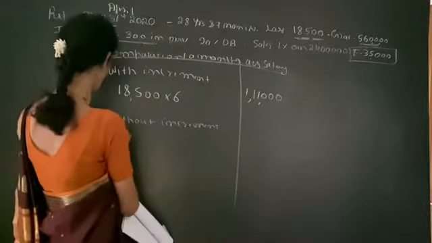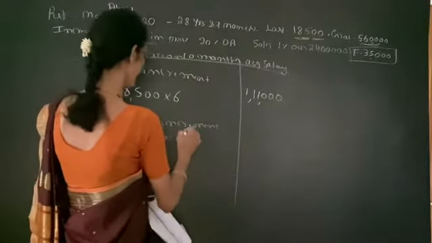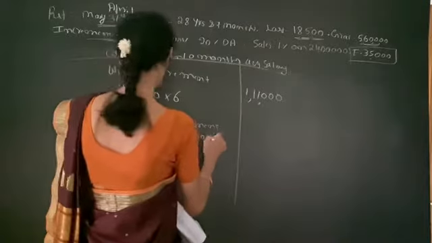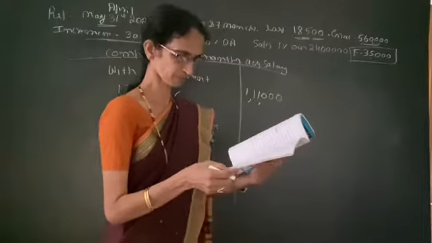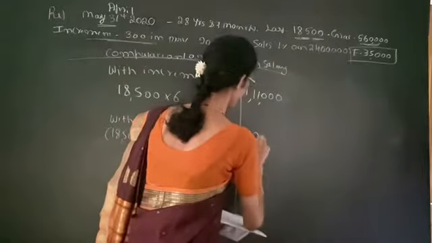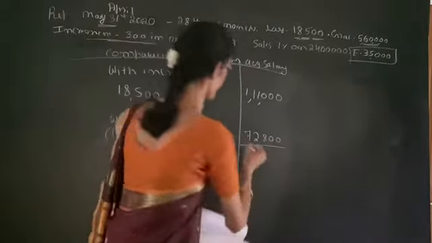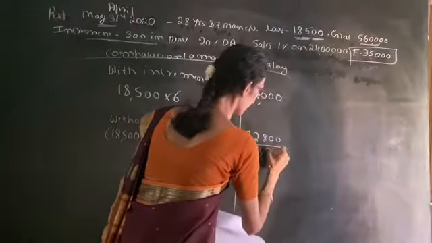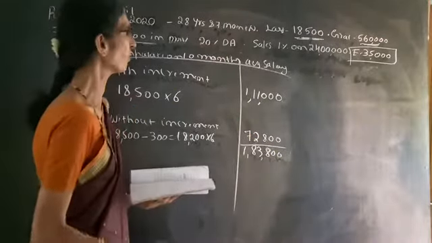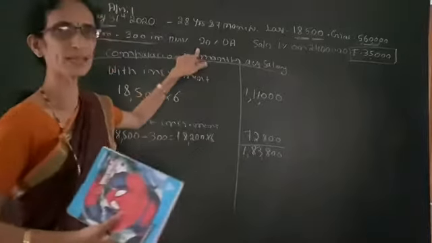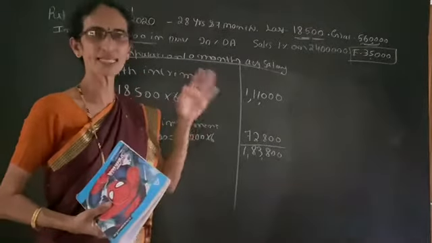So without increment means 18,500 minus 300, that is 18,200 into 6 months. So we get 72,800. So total basic salary will be 1,83,800.